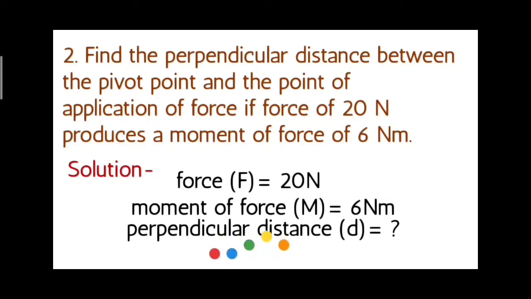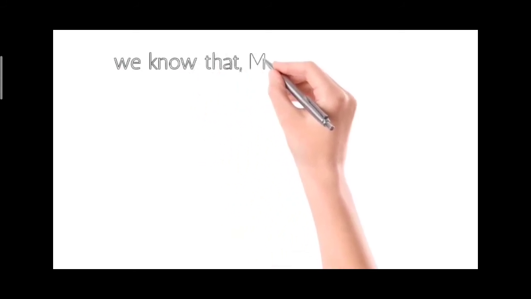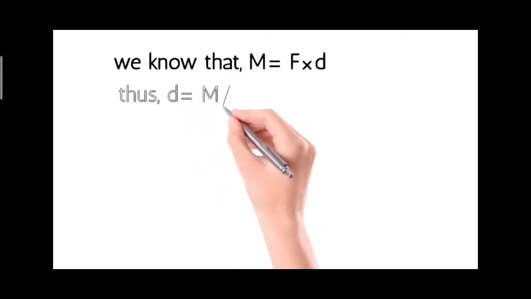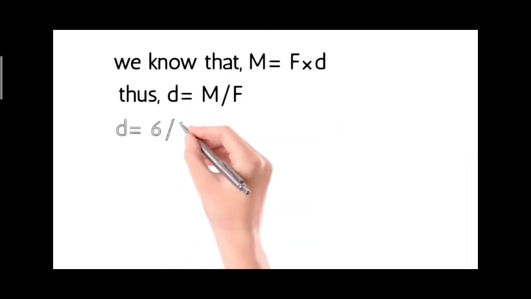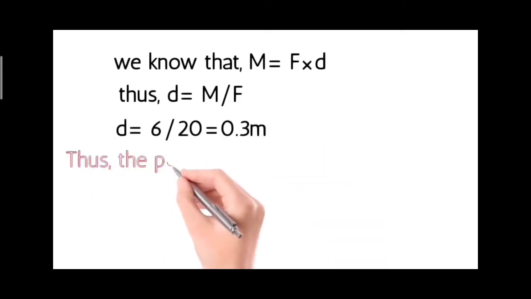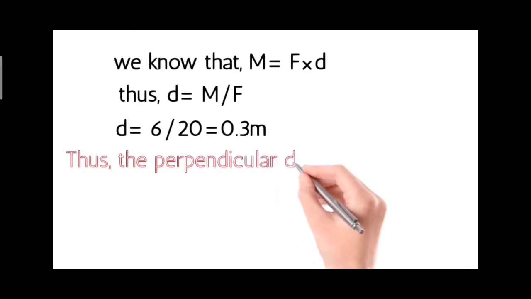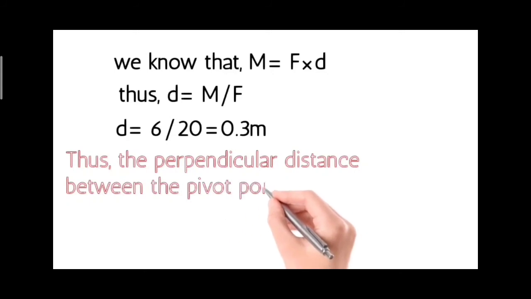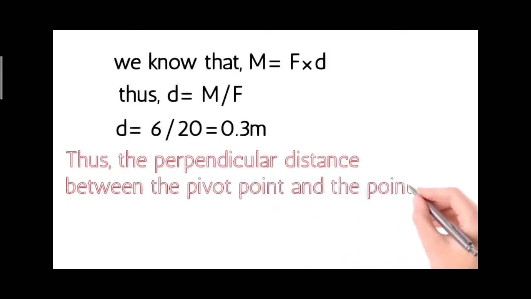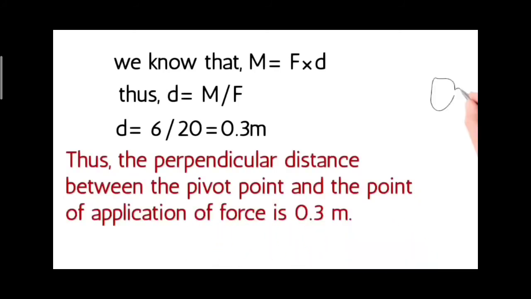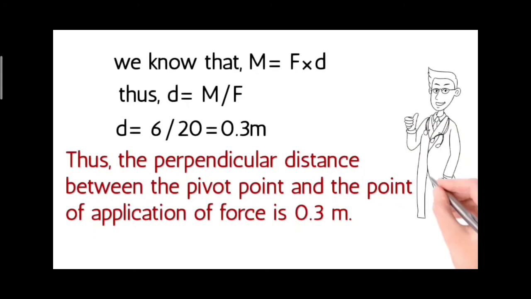Now we know the formula. M is equal to F into D. Now with the cross multiplication we will get D is equal to M upon F, that is 6 divided by 20 is equal to 0.3 meters. Thus, the perpendicular distance between the pivot point and the point of application of force is 0.3 meter.